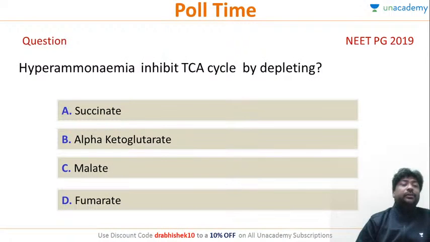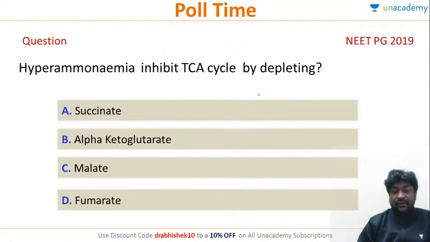Hyperammonemia inhibits TCA cycle by depleting. Anyone? I hope this D answer is for the last question. What is the answer? Mukesh is saying B. Anyone else? Shushma is saying D. Moksh is saying B. So there is a very close split between alpha ketoglutarate and fumarate. Let me just explain to you.